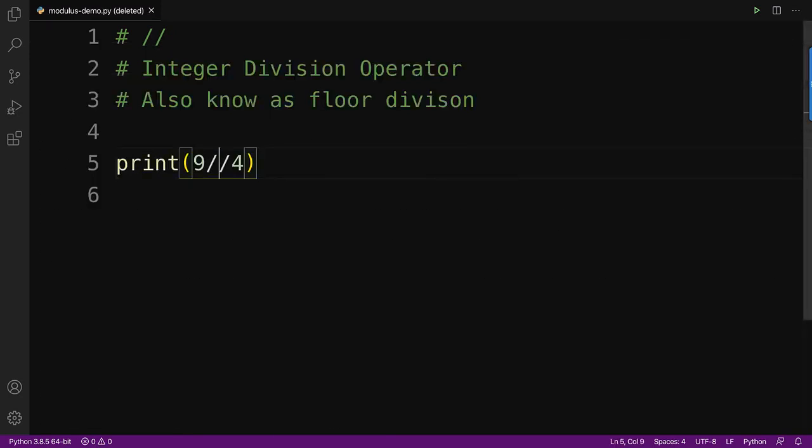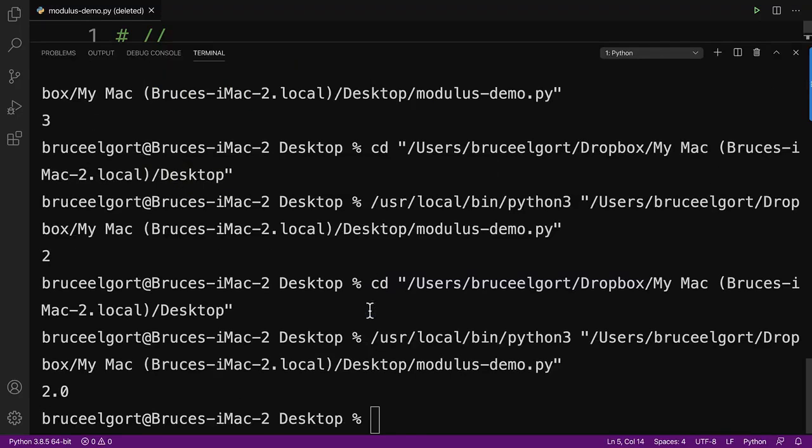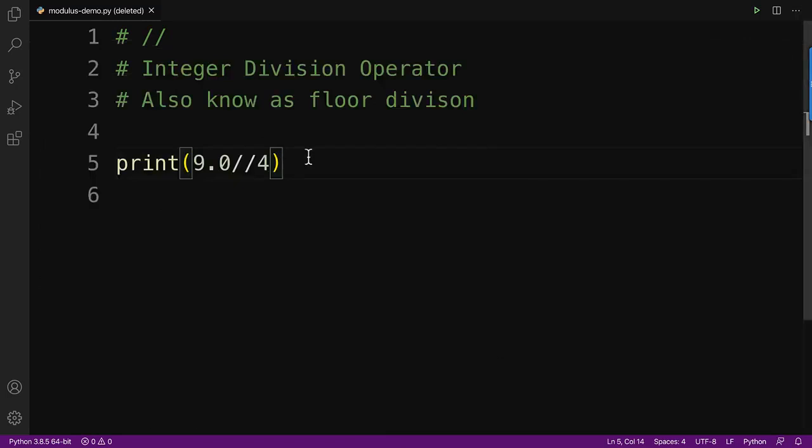So what happens if I change this to 9.0? Now it's a floating point number. Check it out. Now it changes it to a float because the 9.0 is a float and you're dividing it by 4, so it automatically makes it a floating point number.